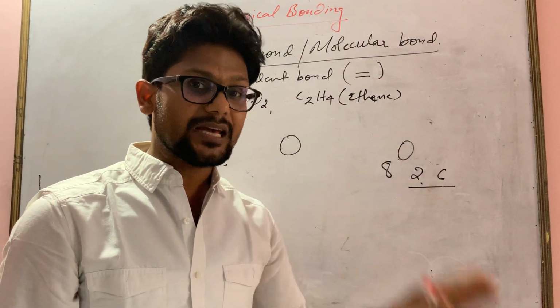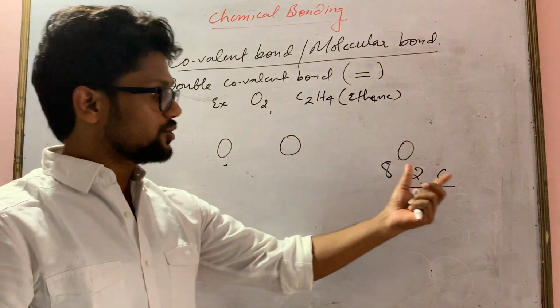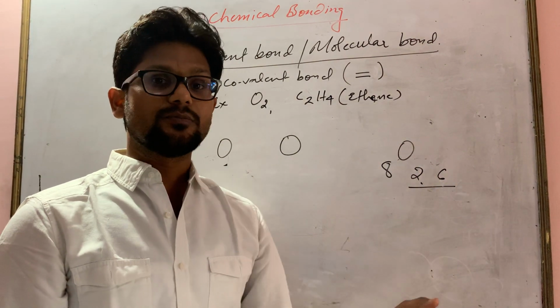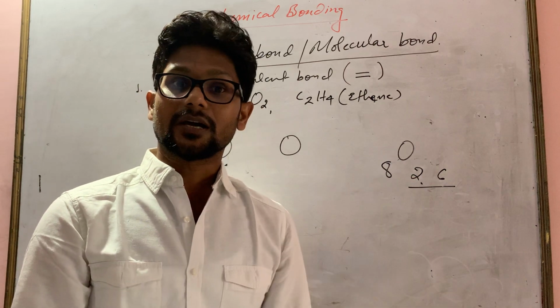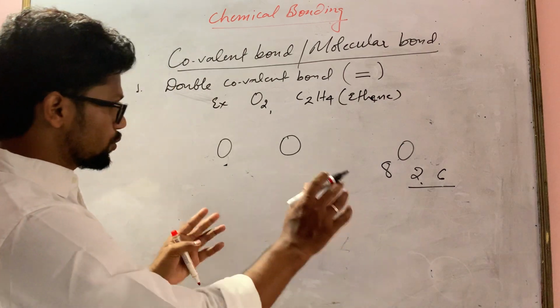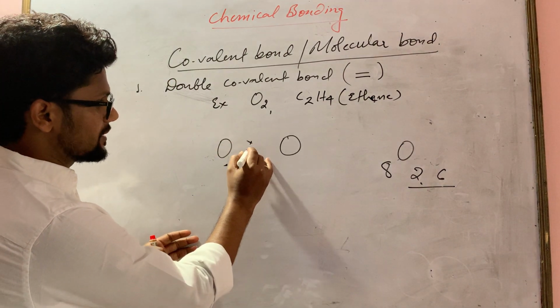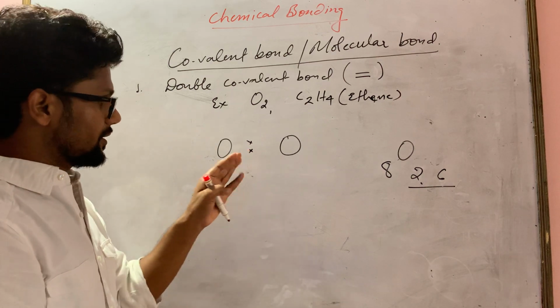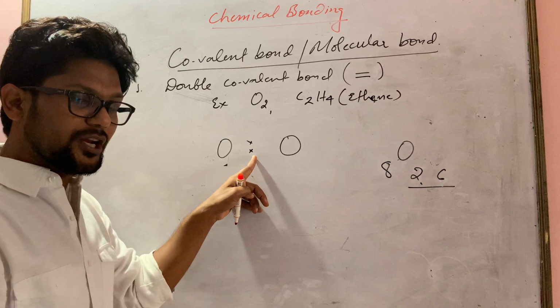It means both oxygen atoms require 2 electrons in their outermost shell to become stable. It means they will share 2 pairs of electrons, right? So whatever electrons they are going to share, we will write at the front. I am writing here, it is going to share 2 electrons.